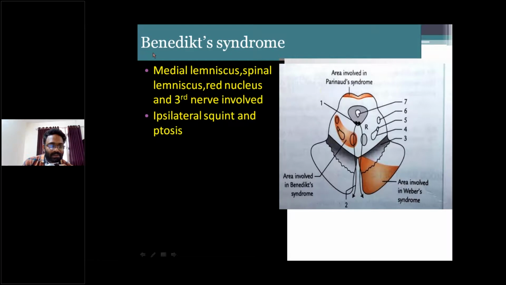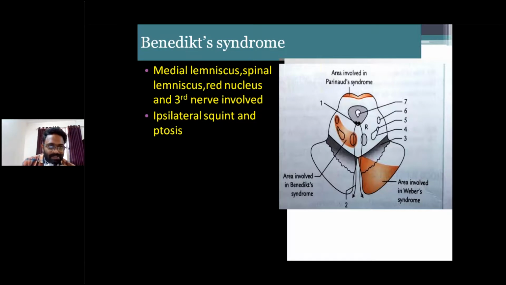The second clinical condition is Benedict's syndrome. Benedict syndrome is once again vascular ischemia of the tegmentum of the midbrain.